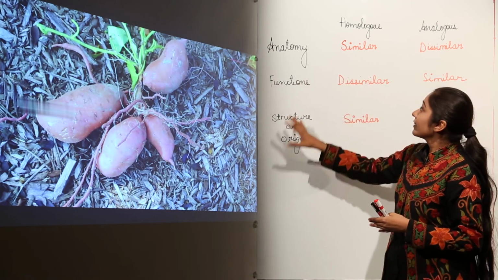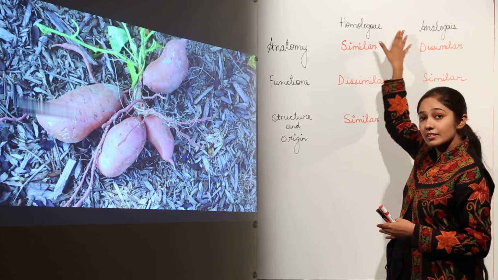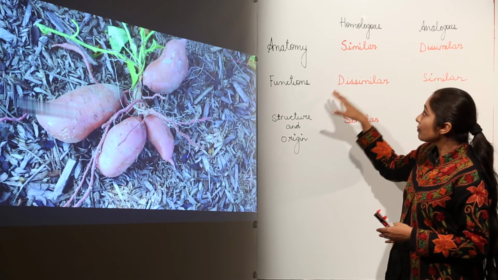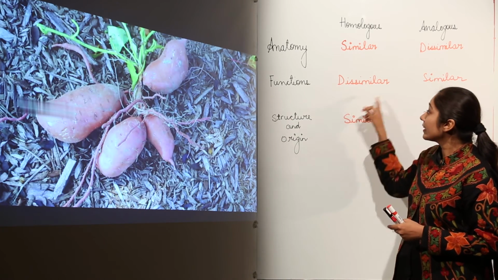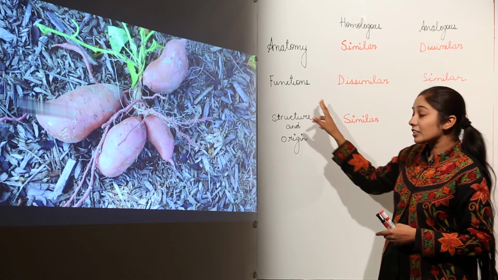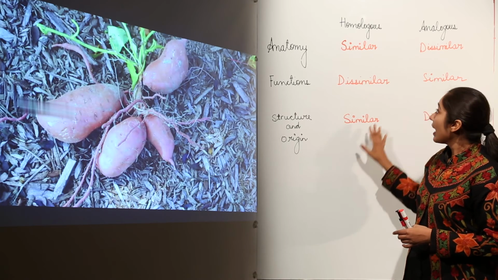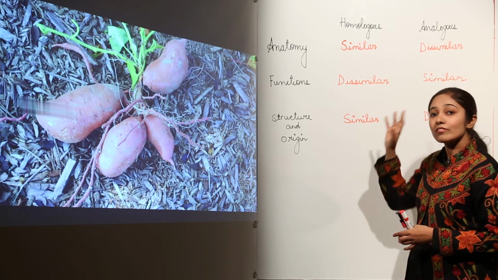So remember that in homologous organs the anatomy is similar, but in analogous organs the anatomy is dissimilar. If we talk about the functions, in homologous organs they are dissimilar, but in analogous organs they are similar. The structure and origin is similar in homologous organs and dissimilar in analogous organs.